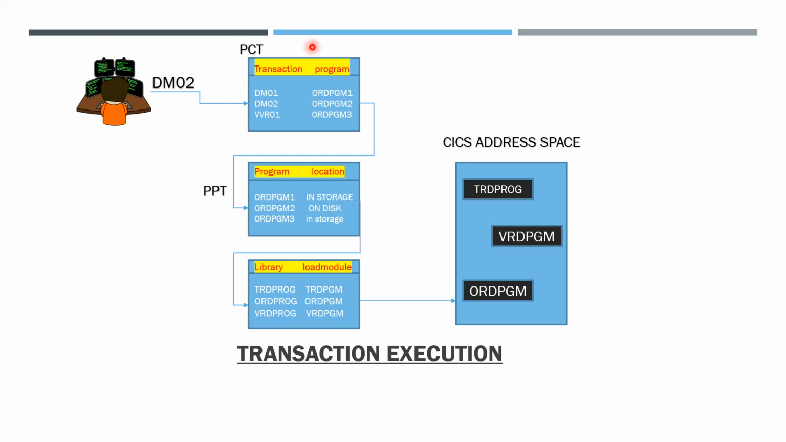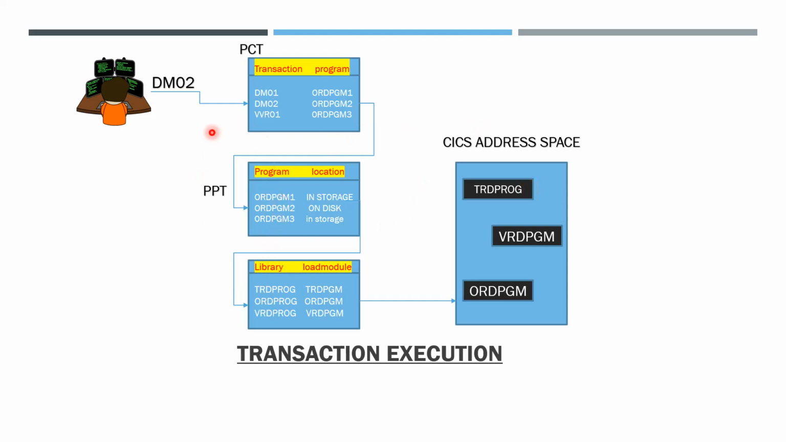Here is a simple basic example of how a transaction is executed with the program control table and the program processing table, how CICS executes the transaction, how the CICS nucleus executes the transaction. Here, from the terminal, DMO2 is a transaction issued by the terminal. The terminal is a user interface where the user issues transactions. PCT is the program control table. PPT is the program processing table.